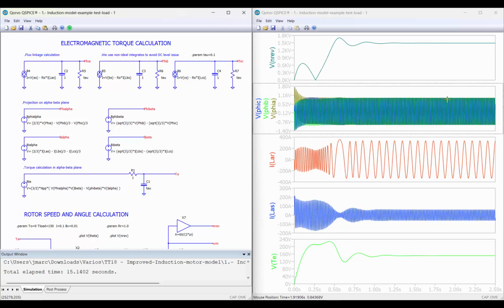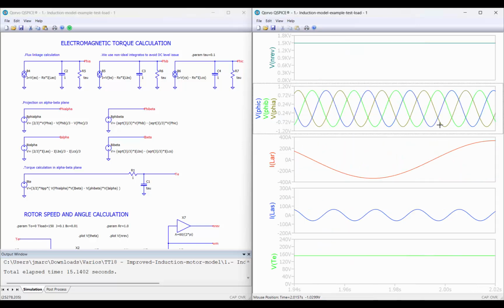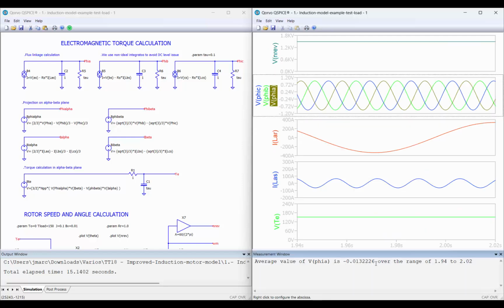So we can see that now we are getting in a steady state 0 DC values for the fluxes. You can check this by doing the average, so we can see that it's almost 0.